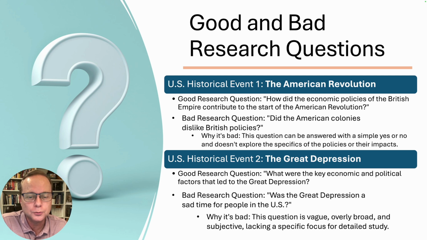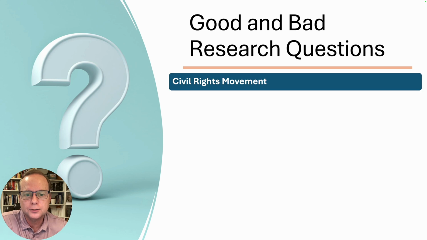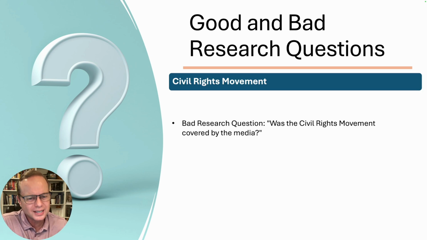Okay, so on the next one here, I'm going to give you a couple other examples. We're going to pick a topic here. And on this next one, I'm going to give you a bad research question. And then we're going to see if maybe we can come up with a better research question on the next one. Okay, so let's look at this next one here, the Civil Rights Movement. The bad research question is, was the civil rights movement covered by the media? And see if you can identify why this is a bad research question, and maybe how can we make it a better research question?